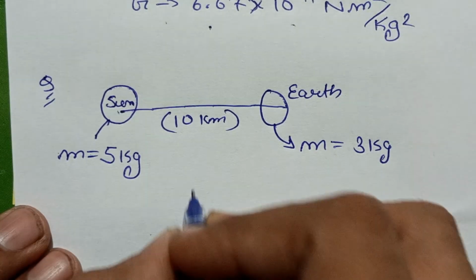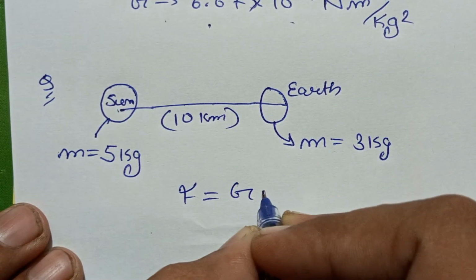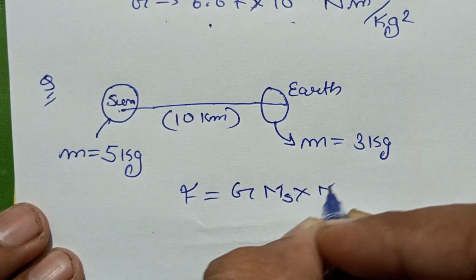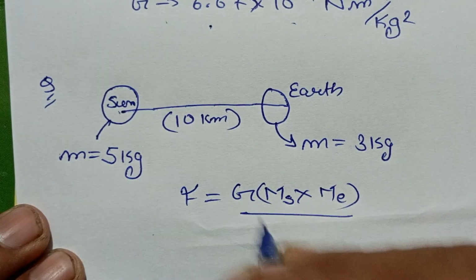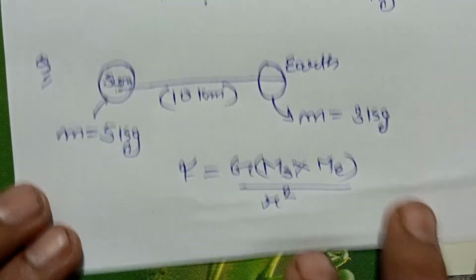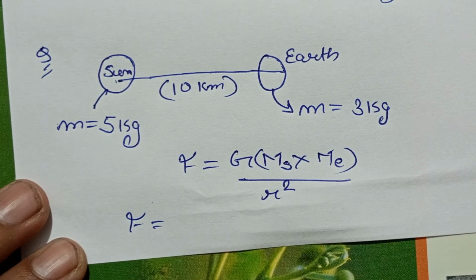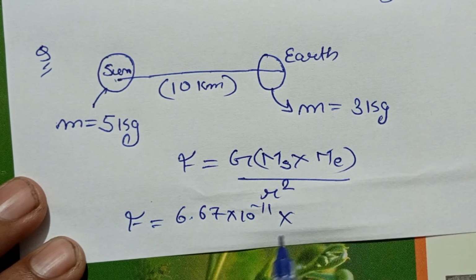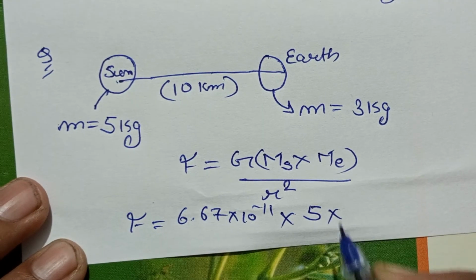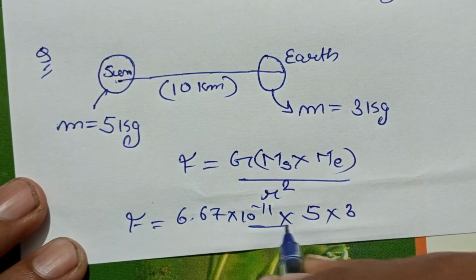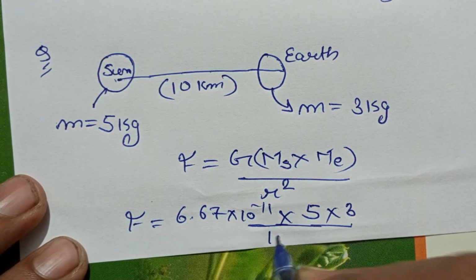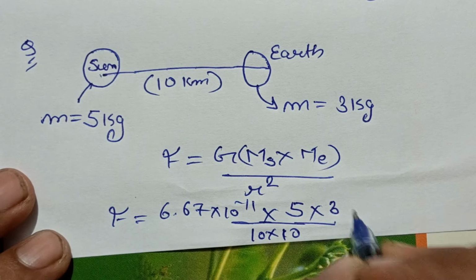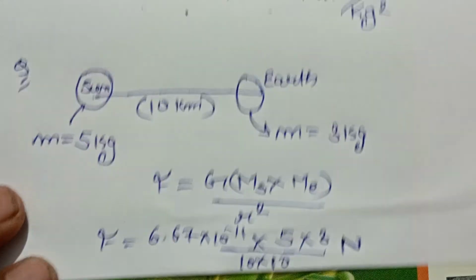So we will say that force is equal to G, mass of sun multiplied by mass of earth, divided by the square of the distance between them. Okay, so force is equal to the value of G, 6.67 multiplied by 10 to the power minus 11, multiplied by mass of sun 5, mass of earth 3, divided by r square, that is 10 multiplied by 10. Okay, so solve this value, you will get the force between these two bodies. Is it clear?